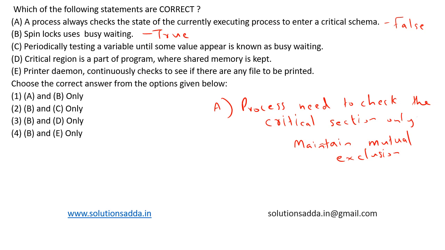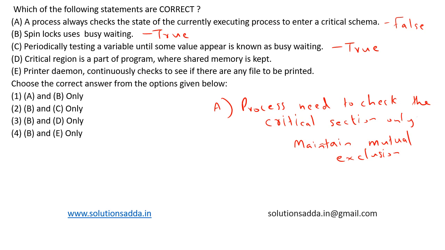Now let's see option C. Periodically testing a variable until some value appears is known as busy waiting. This statement is also true. So what is the basic concept of busy waiting? In busy waiting, it involves repeatedly checking whether some condition has occurred or not. That is busy waiting. So this option is also true.